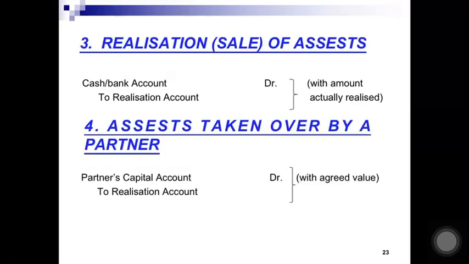So, cash account debited or bank account debited to realization. Why I have credited realization? Because we have already closed all the assets account by transferring them to realization account. Similarly, if an asset is taken over by a partner, then the partner is the receiver. So partner's capital account debited to realization account.